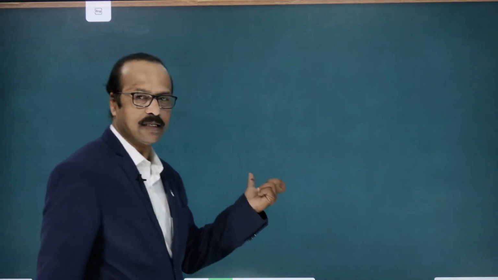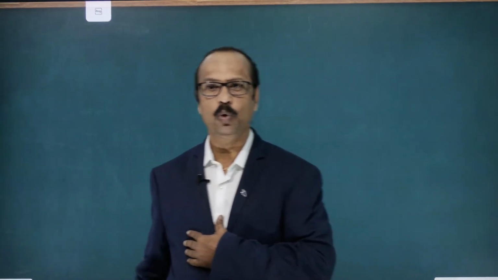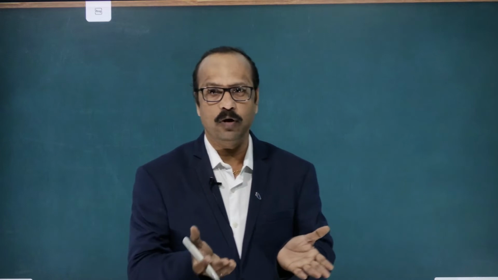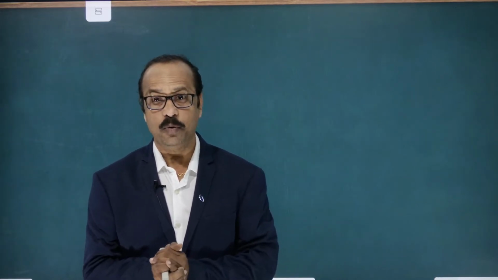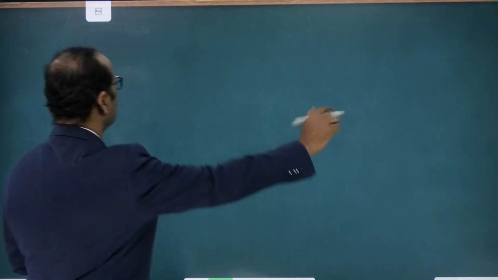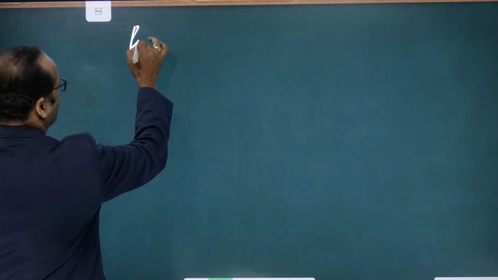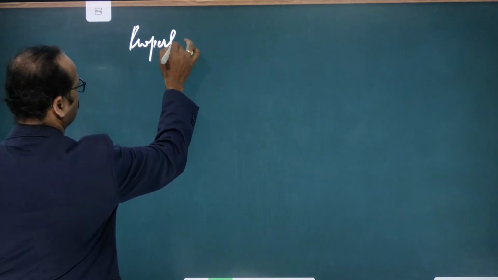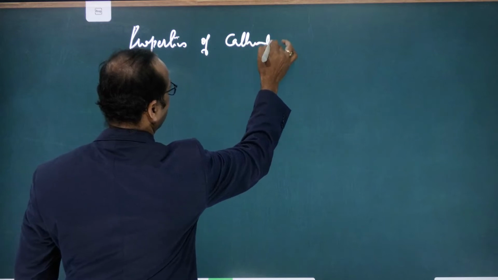Now, J.J. Thompson discovered the cathode rays, meaning electrons, and he also gave some properties of the cathode rays. So what are these important properties? Now let us see, students, the properties of cathode rays.